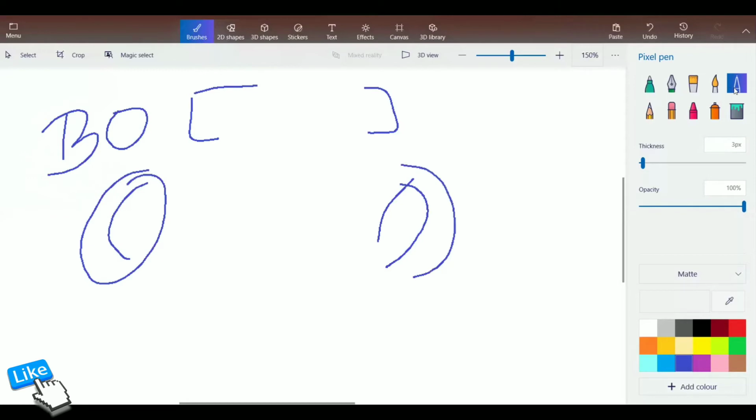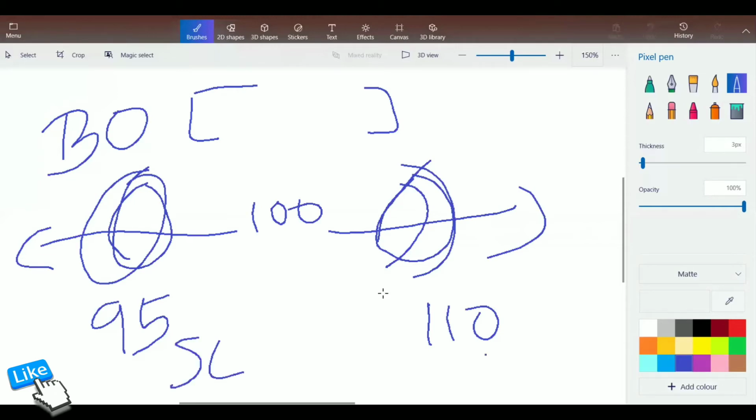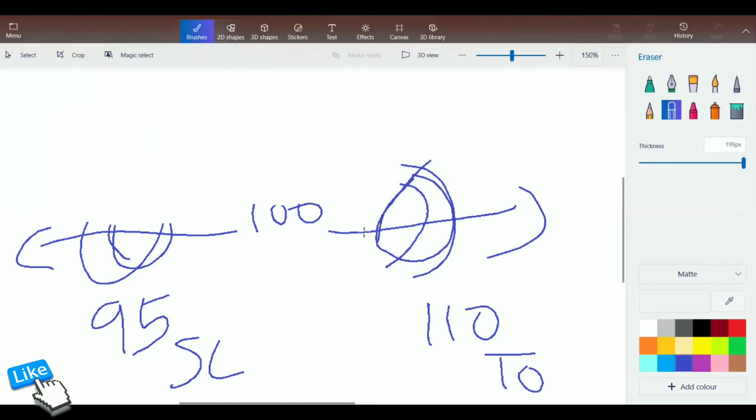Okay, so this limit I'll keep as a price. It is at 100. 95 is the lowest limit. 110 is the highest limit. It might go above this, it might go below this, but my limit is this. So that is what I am saying. You can place your SL, that is stop loss, and target in a bracket order. That means you can place your limits of buy and sell.